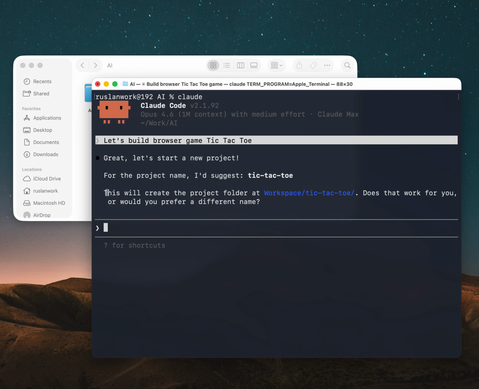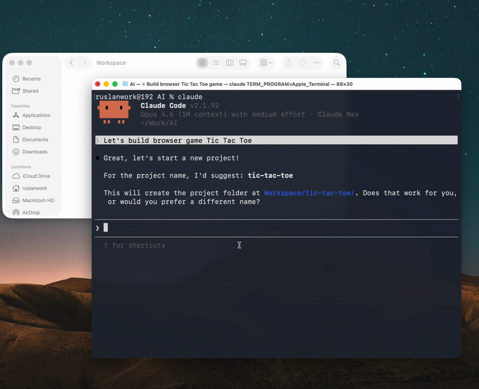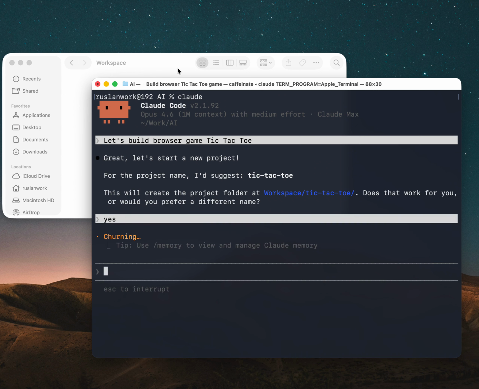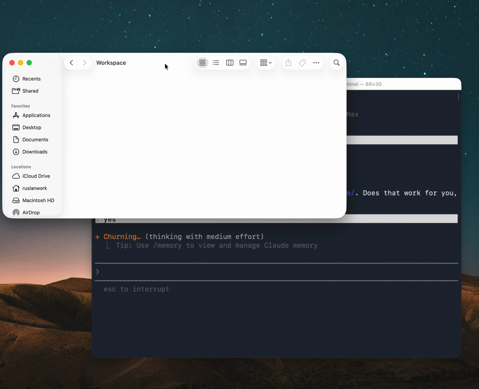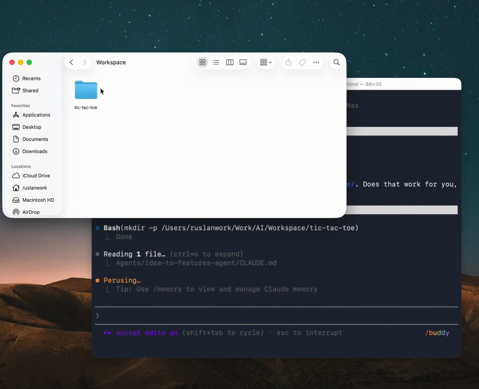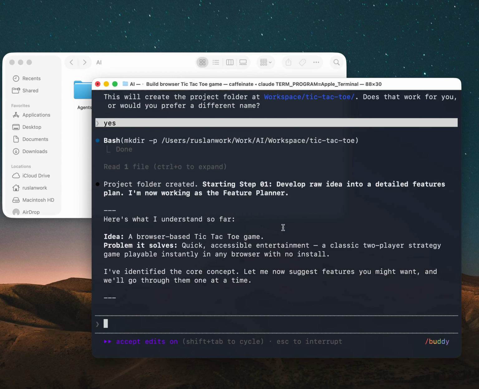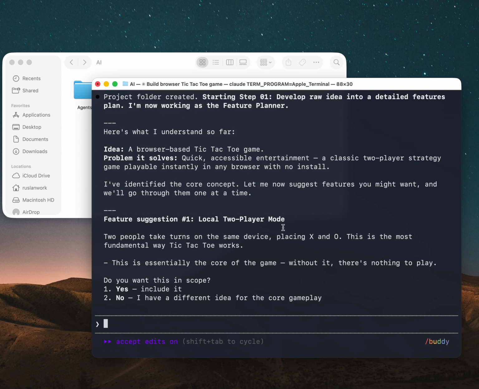So the first thing it does is creating a project folder here in the workspace. And yeah, I'm pretty much okay with this name. So we agree. And here it is, just an empty folder for now. So we didn't provide enough info about what exactly tic-tac-toe game we want.